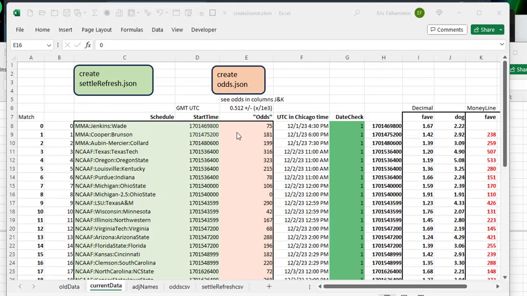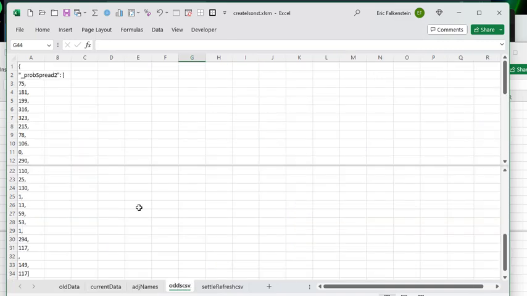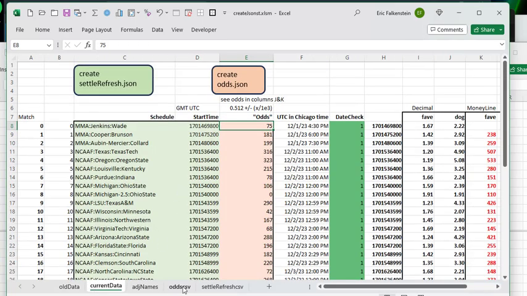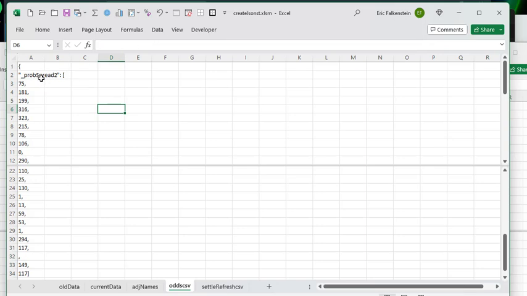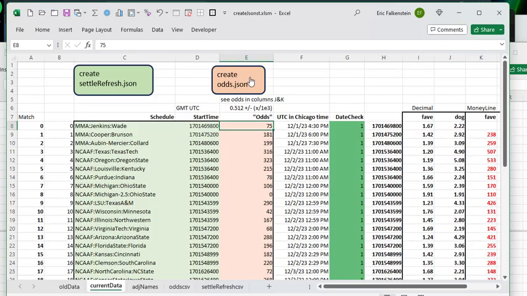So back to this. Now this is all here, and all I have to do is, this is just linked to this current data sheet, but it's in a nice format that my Python program expects. So I go here and I do create this JSON, and this will throw it in the Python folder for me.